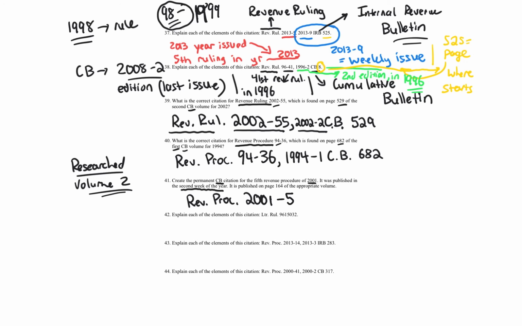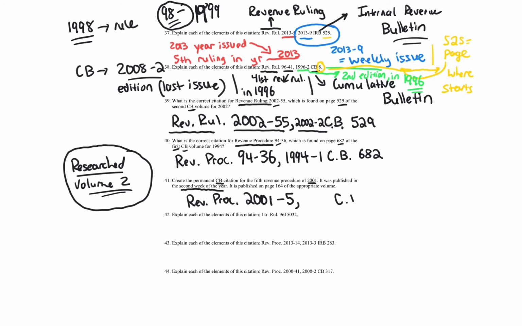Okay, now we go to the CB. Again, I researched for you and told you that in calendar year 2001, the second week, so we're talking about January of 2001, we were in the second volume of the Cumulative Bulletin, because volume 1 actually started at the end of 2000. That's how it worked. And there was a lot of tax law, by the way, in 2000, 2001. A lot of changes there. So Rev. Proc. 2001-5. Now we do our Cumulative Bulletin citation.